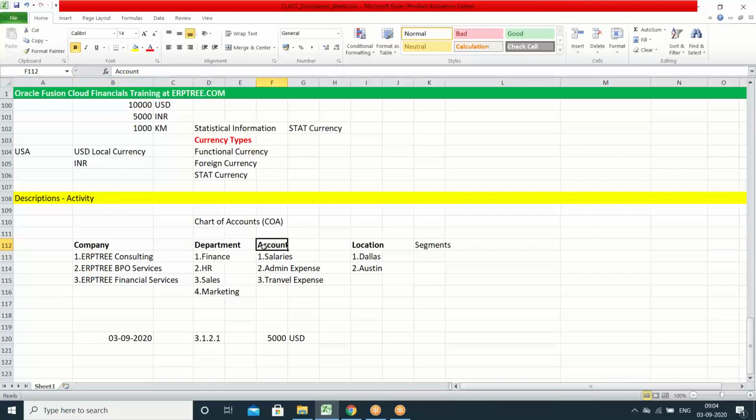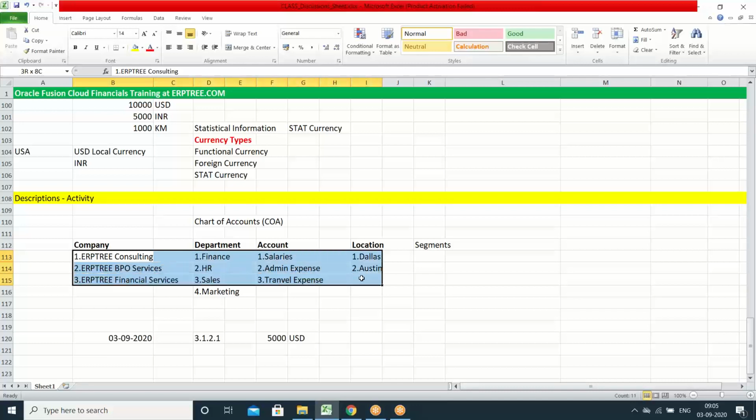So these titles we have to call as per system, segments. Under these titles, we have the relevant data. If you are calling this title as a segment, this is company segment, this is a department segment, this is account segment, this is a location segment. This is how we call in the system. Company segment, department segment, account segment, location segment. When you call this company as a company segment, under company, whatever information we have, that we call as the company segment values. These all are segment related values.